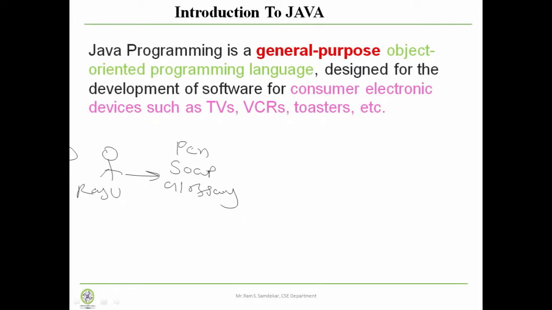When Raju went to the market, first of all he goes to one shop, which is a bookstore. He goes to the bookstore and asks the shopkeeper about a pen. From the shop he got a pen. At the same time, Raju asked the shopkeeper, hello, I want a bath soap from the shop.